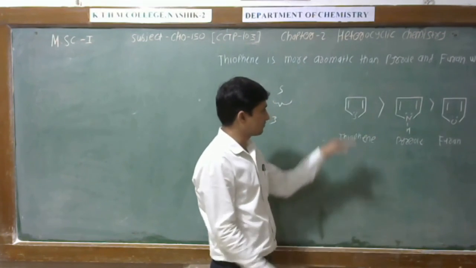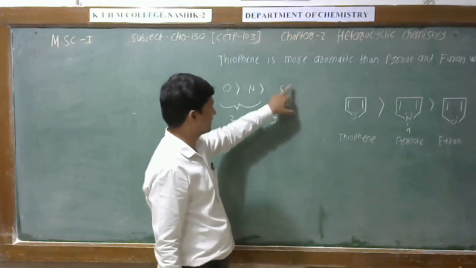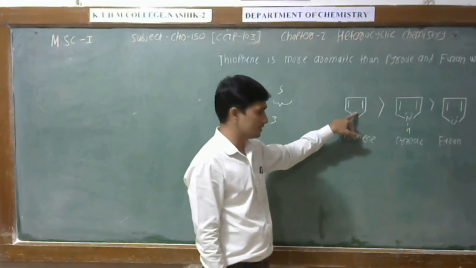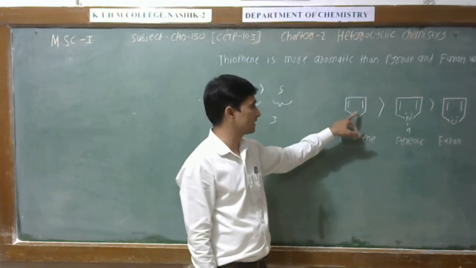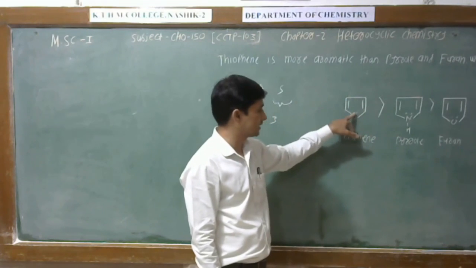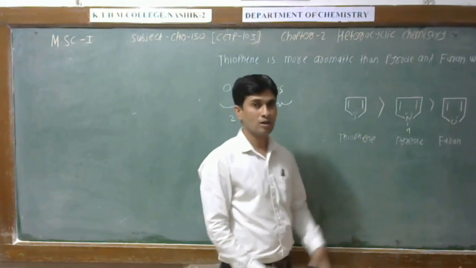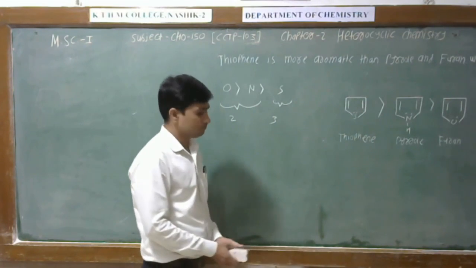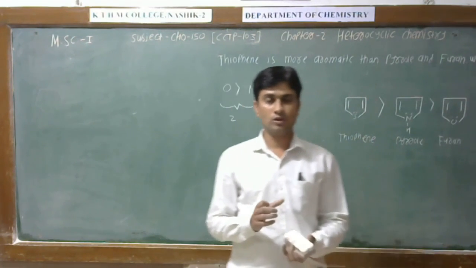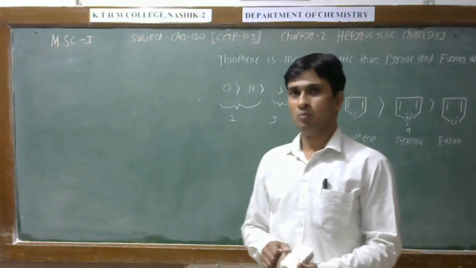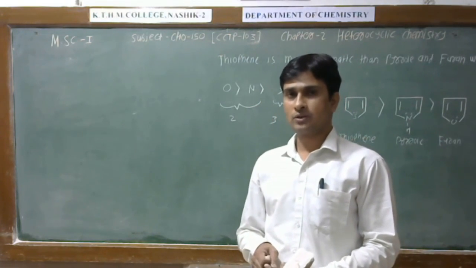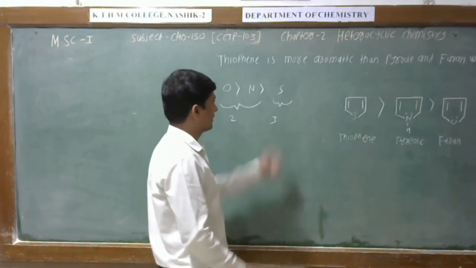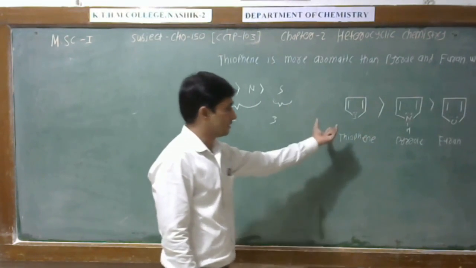But in case of thiophene, sulfur is less electronegative, and hence sulfur donates this lone pair of electrons easily to complete the sextet, and hence thiophene is the more aromatic compound. We have to keep in mind one thing: the more the electronegativity, the less is the aromaticity, and the less the electronegativity, the more is the aromaticity.